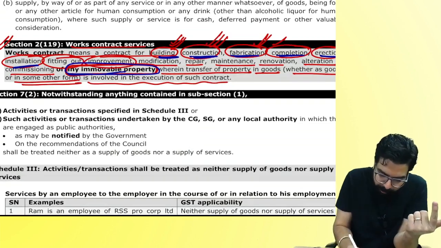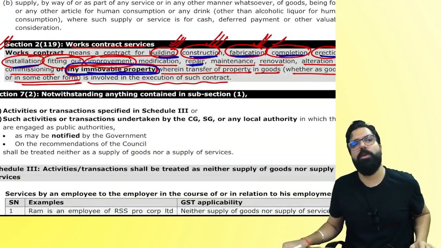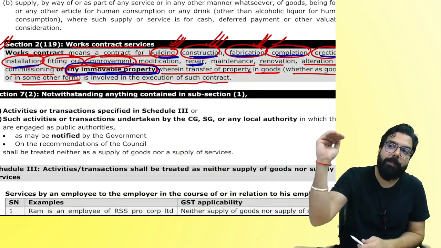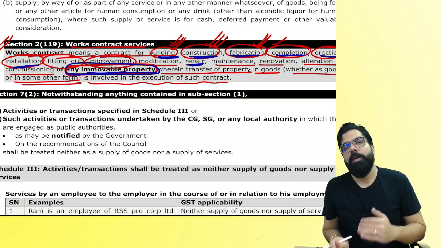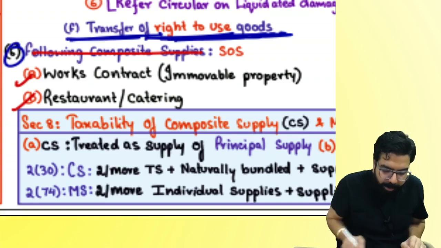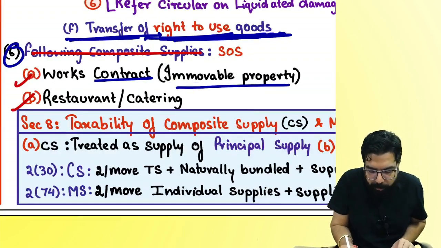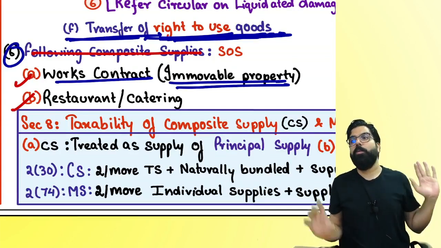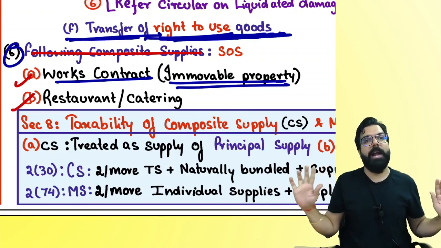Repair with respect to an immovable property is also what, everyone? Works contract. So when he gives me the bill, will he give me a separate bill for material and a separate bill for labor, or one bill which is works contract service? Works contract service. Can I go ahead, everyone? I hope this point is clear to all of you. Works contract with respect to an immovable property is always supply of service, and works contract is always in relation to immovable property only. Can I go ahead, everyone?